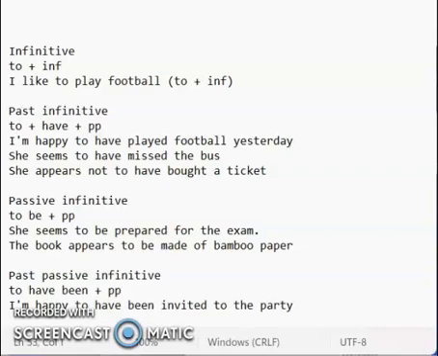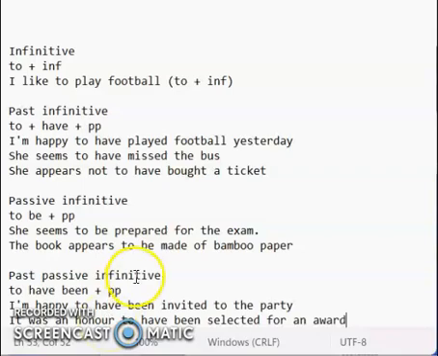Another example. It was an honor to have been selected for an award. So we're talking about the general activity of being selected for an award, something that happens to many people. And in this case, it was an honor for me because that activity happened to me. It was not me doing it, so it's passive because it happened to me in the past, and we're using the infinitive to talk about it in a general way.